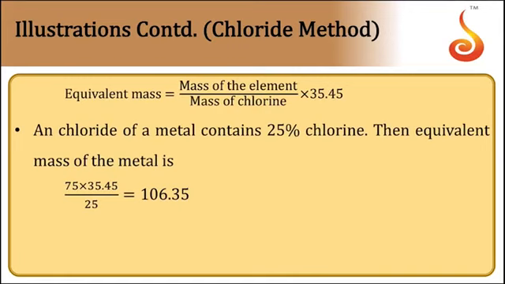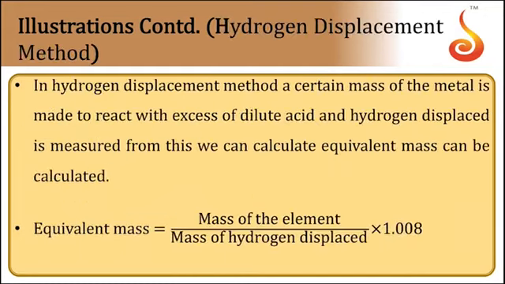An example: a chloride of metal contains 25% chlorine. Then what is the equivalent mass? When it contains 25% chlorine, it means 75% of metal is present. So the mass of the metal is 75 grams, and the mass of the chlorine is 25 grams, into 35.45. That gives rise to 106. So 106 is the equivalent mass of the element in the chloride method.